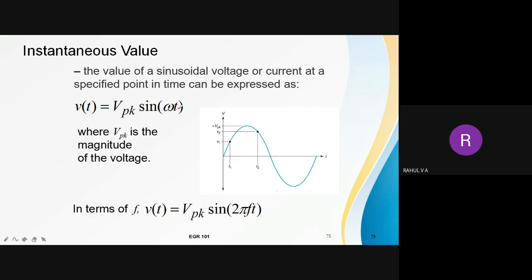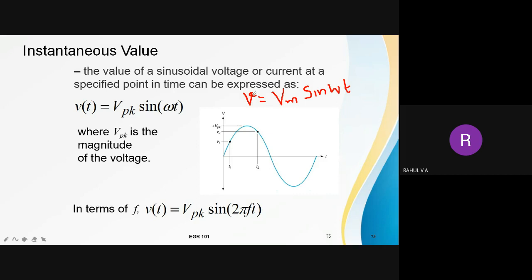So this is as per radian mode. The instantaneous value is normally represented by a small letter. So small letter v is equal to the peak value, that is capital V, okay, peak value, Vpk or Vm, both you can use, times sine omega t. Just listen to this: instantaneous values are normally represented using small letters.